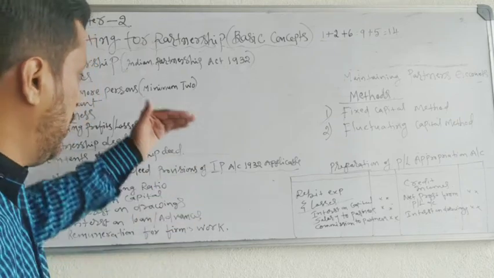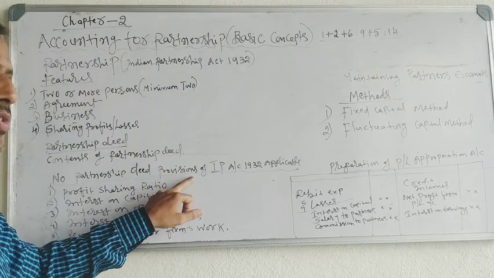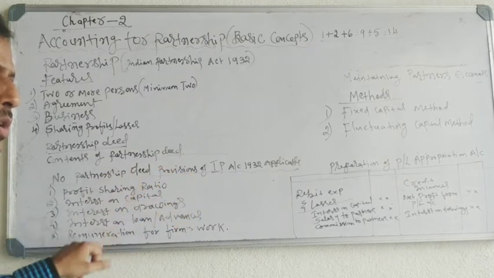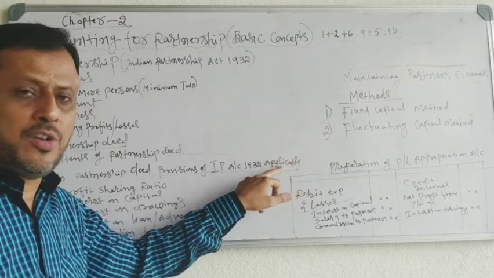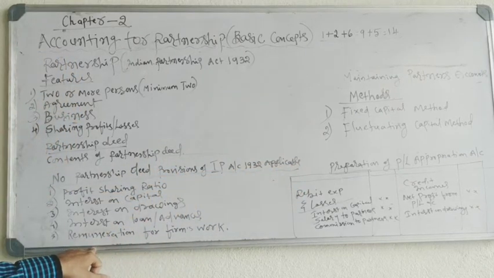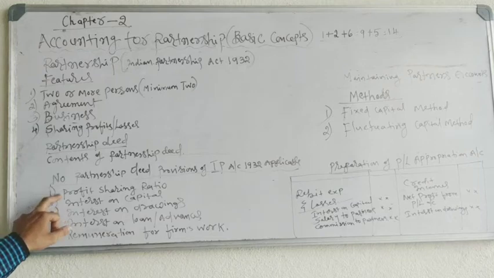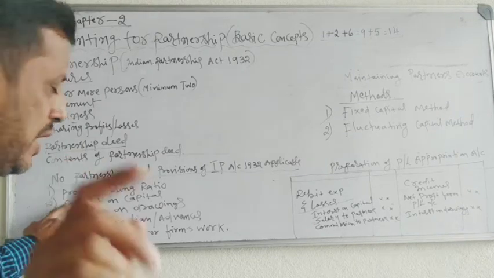Okay. So, in the absence of partnership deed, what are the provisions applicable to the following rules? The provisions of the Indian Partnership Act of 1932 will be applicable to the following items. One is profit sharing ratio equally. Partners have to share profits and losses equally. Interest on capital, no interest is allowed on partners' capital.